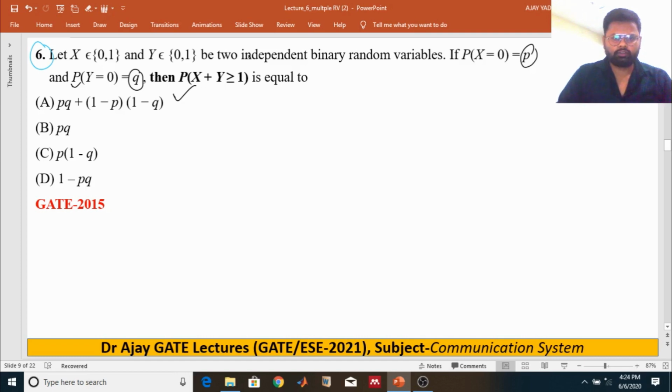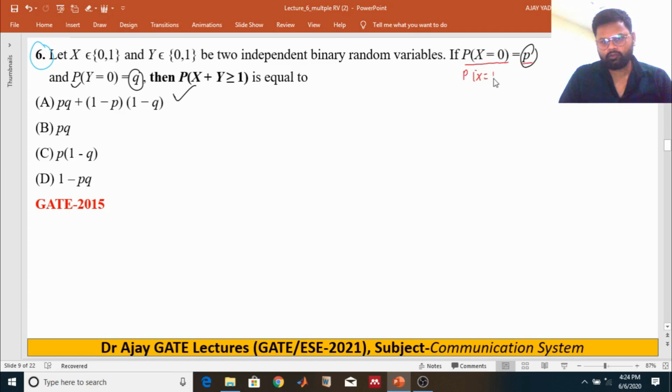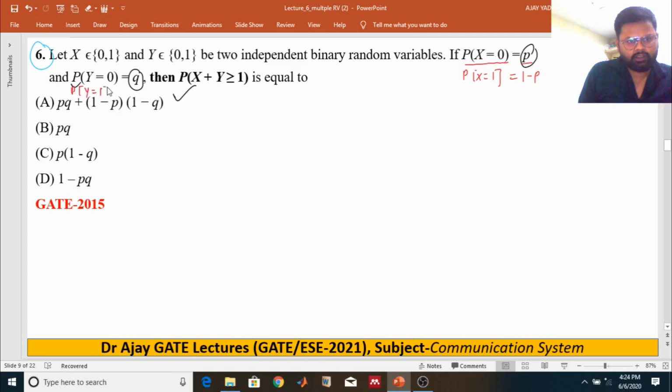We have to find this out. As we know, if the probability of x equals 0 is p, then the probability of x equals 1 is 1 minus p. And the probability of y equals 1 is 1 minus q.